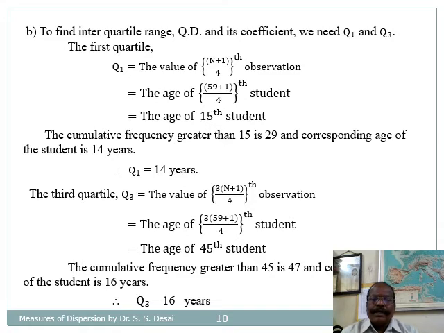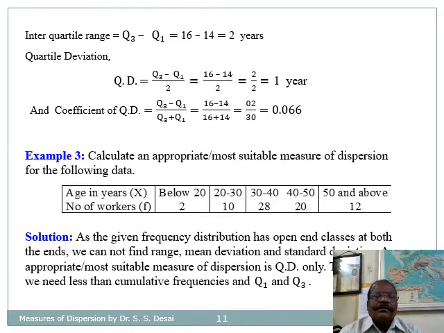Third quartile Q3 is given to be the value of 3 into (n plus 1) divided by 4th observation. As n is 59, it is the age of 3 into (59 plus 1) divided by 4. So that is 60 divided by 4, that is 15, into 3, that is 45. So therefore Q3 is equal to the age of the 45th student. The cumulative frequency greater than 45 is 47 and the corresponding age of the student is 16. Therefore, the value of Q3 is equal to 16 years.